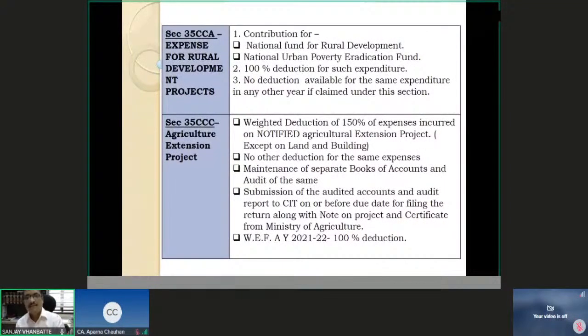Also, from assessment year 21-22, all weighted deductions, all enhanced categories, are going to go, and you are going to get only 100% deduction. That is 35CCC: 150% weighted deduction for a notified agricultural extension project, on expenses incurred other than on land and building, right? Agricultural extension project.